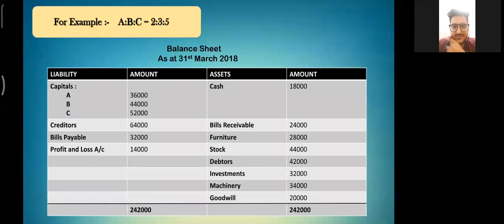Let us understand the first approach with a practical example. As we all can see on the screen, A ratio B ratio C equals 2 is to 3 is to 5. And the balance sheet as at 31st March 2018 is given. On the liability side, we have capital, bills payable, creditors, and profit and loss account. And on the asset side, cash, bills receivable, furniture, stock, and other assets.